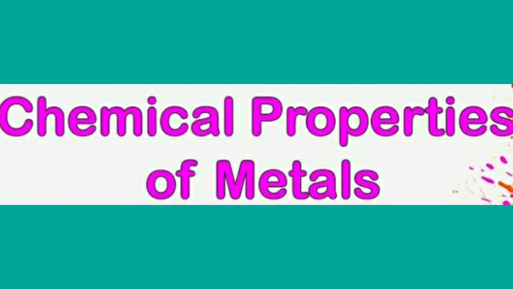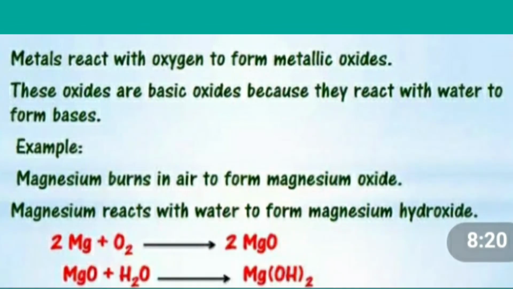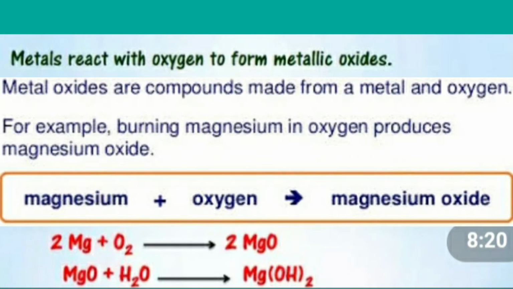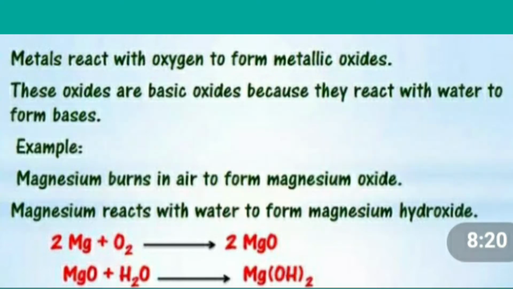First property is metals react with oxygen. Yes children, metals react with oxygen to form metallic oxides. So what are metallic oxides? Metallic oxides are compounds made from a metal and oxygen. For example, magnesium reacts with oxygen to form magnesium oxide.